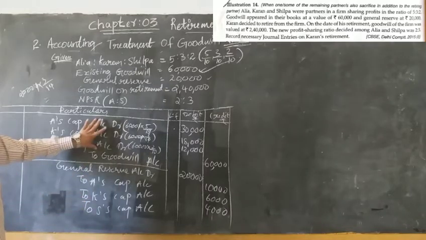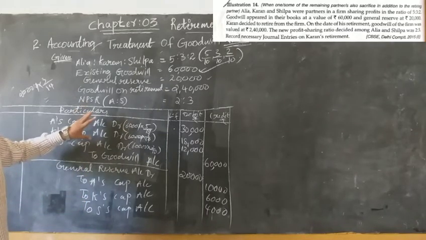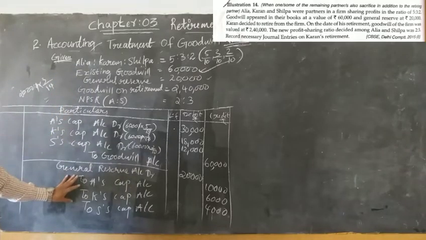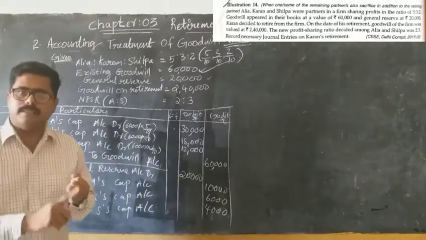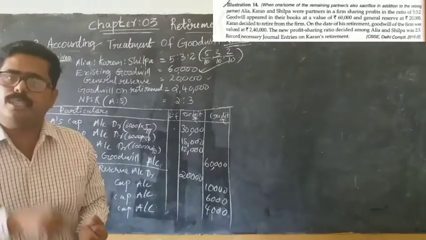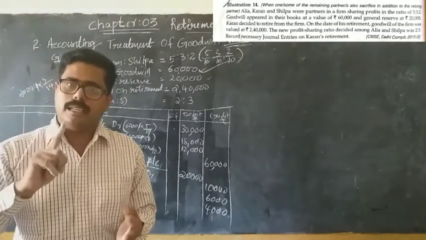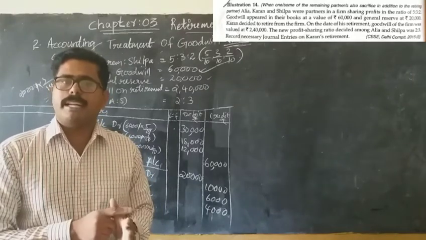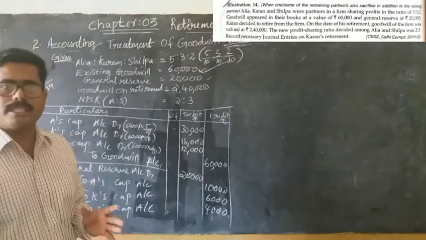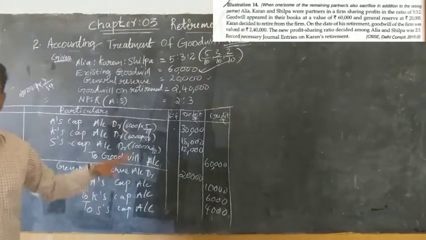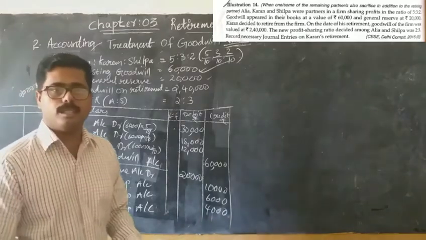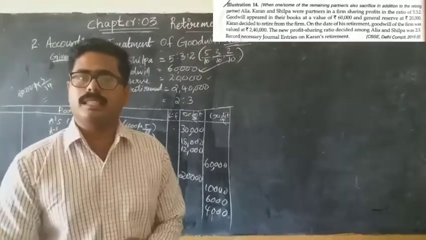So first we wrote off the existing goodwill in the books of accounts. Next, we distributed the general reserve. In case of general reserve, any accumulated profit or loss, investment fluctuation fund, workmen compensation fund, all these should be distributed among the partners in their old ratio. This should be completed. The next one is the turn of adjusting the goodwill.